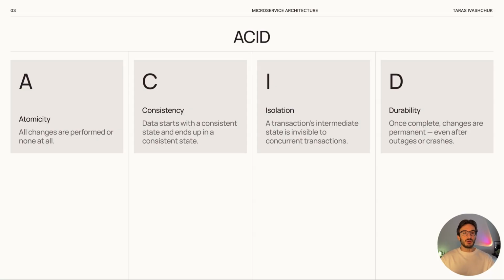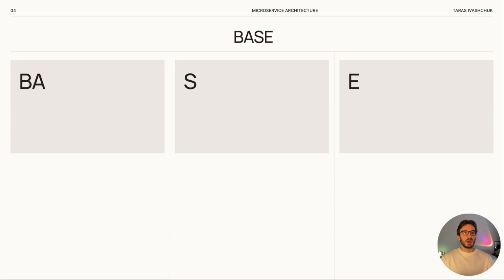So, there is also an alternative approach called BASE. Actually, it means basically available, soft state, and eventually consistent. In fact, this approach gives up immediate consistency to get better availability and flexibility in distributed systems. By the way, it is often used in microservices where scalability and availability are very important. Let's check each letter one by one.